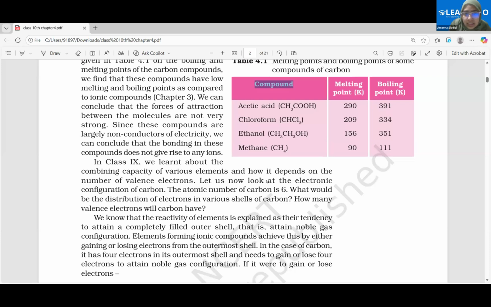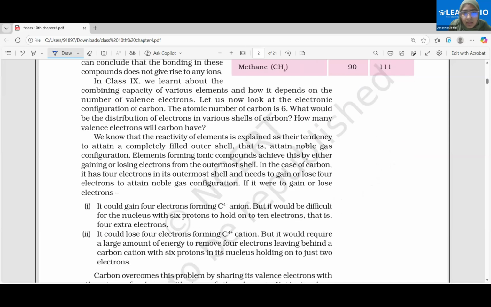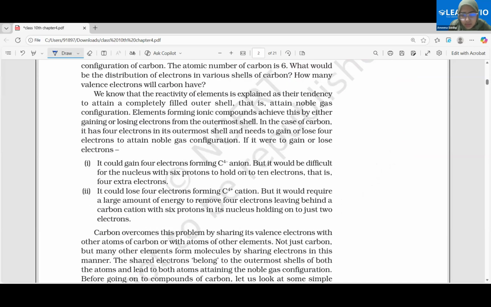See, these are largely non-conductors of electricity. Why are they non-conductors of electricity? We don't really have any ions here, right? There is no full formation of ions by transfer of electrons. There's just sharing of electrons. So there's no formation of ions, therefore there's no conduction of electricity. Therefore, the organic compounds and the covalent compounds are basically majorly non-conductors of electricity. Fine. Okay, so that's it. You will go through this.